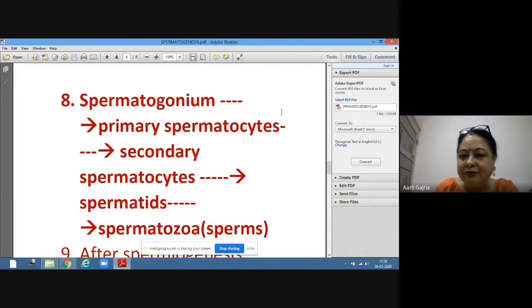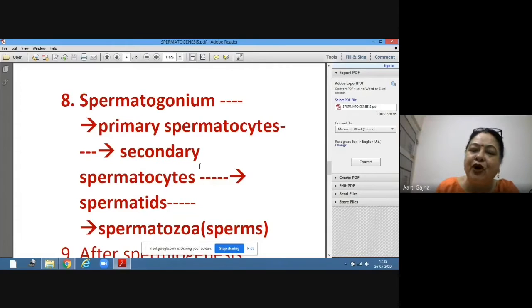Some of them, not all, will undergo the process of meiosis, and they are called primary spermatocytes. These primary spermatocytes will undergo the meiosis cell division, that is reductional cell division. So primary spermatocytes have 46 chromosomes and their ploidy is diploid. They will undergo first meiosis cell division, and each primary spermatocyte will produce 2 secondary spermatocytes. And both these secondary spermatocytes will be haploid.